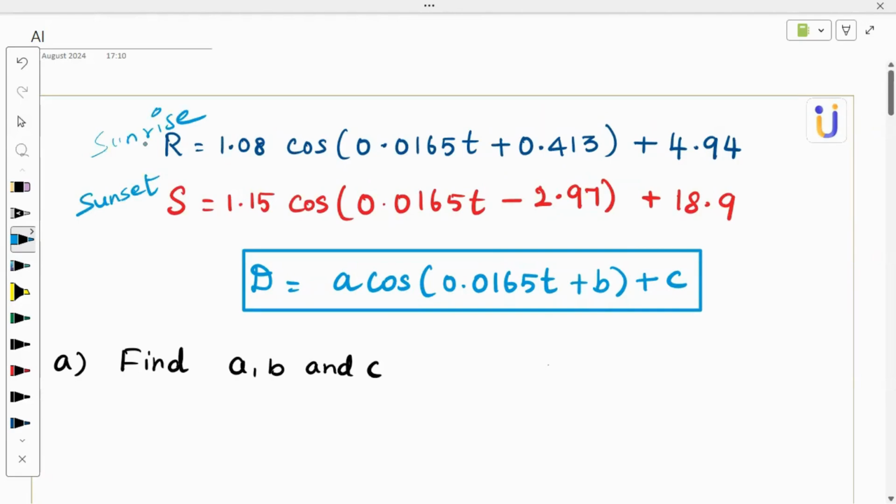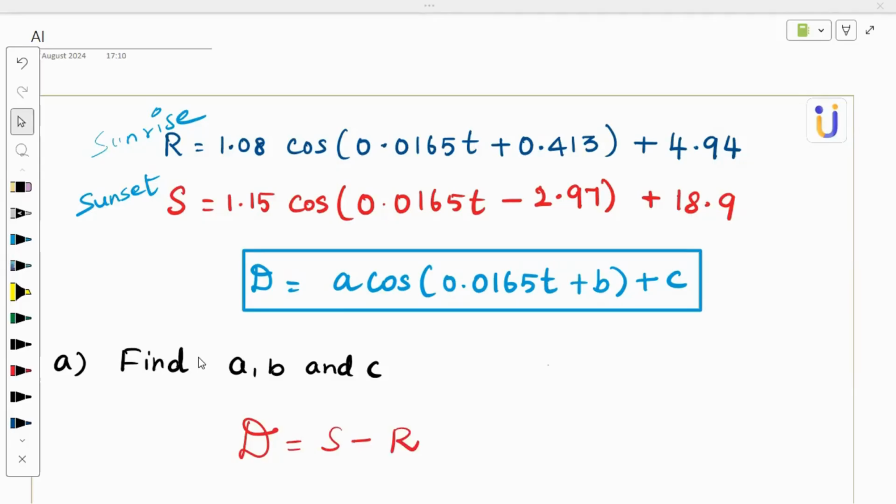So daylight hours, how will we calculate it? Sunset minus sunrise. So D can also be framed in this way: D is equal to sunset minus sunrise, so S minus R. That's the first approach.